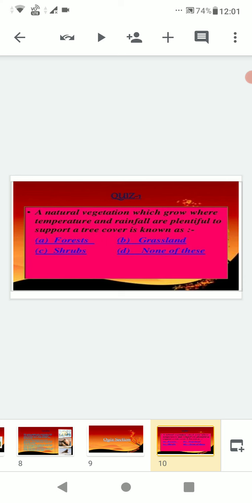First question: the natural vegetation which grows where temperature and rainfall are plentiful to support a tree cover is known as: forest, grassland, shrubs, or none of these? If you thought it's forest, very good. Your answer is correct.